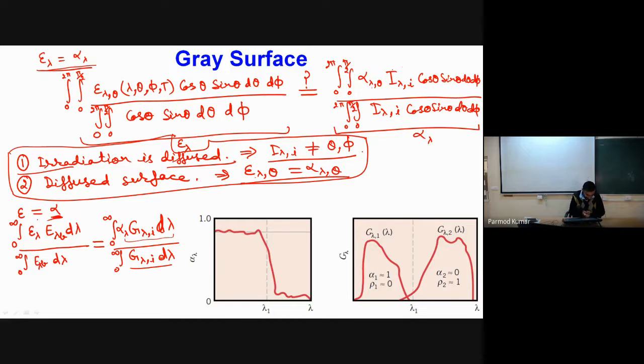Okay, now can you tell me what are the two different conditions under which this equation will hold good? Let me write another simplified form of this equation.